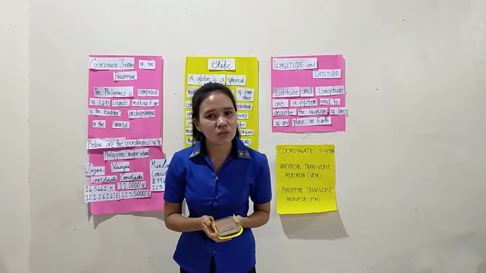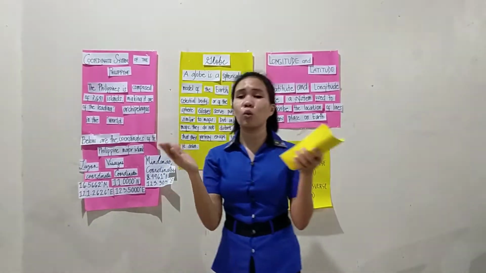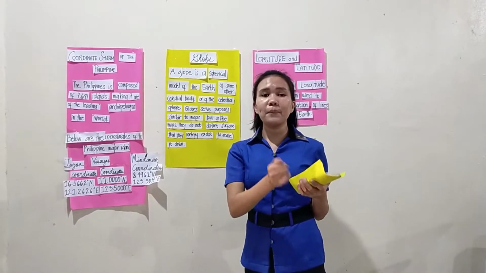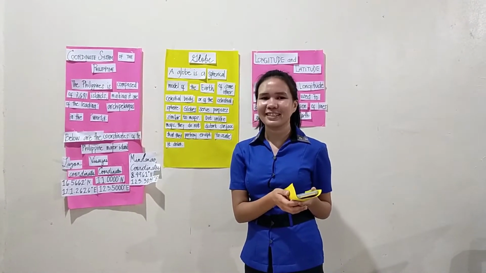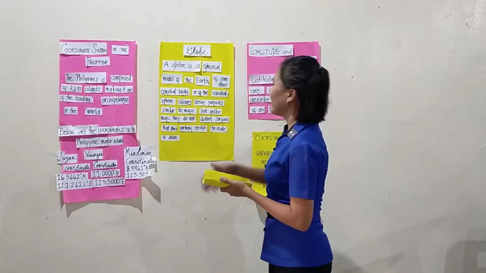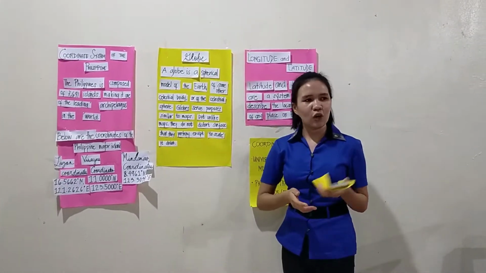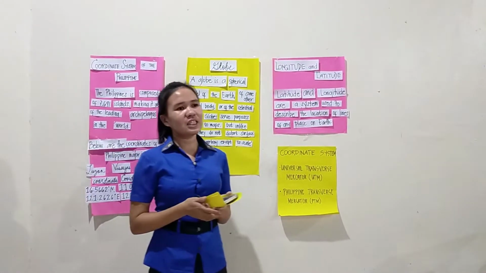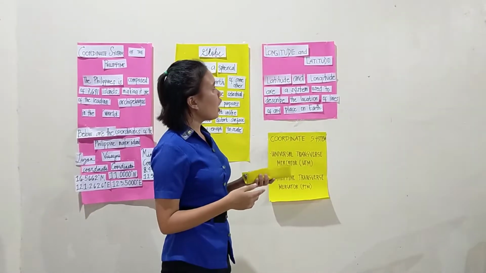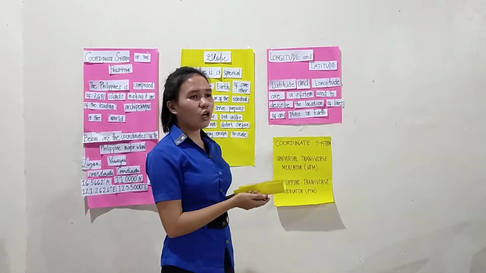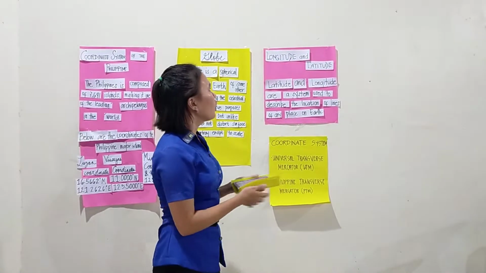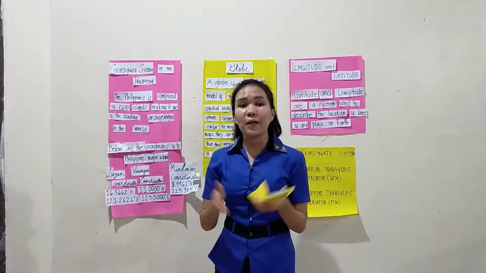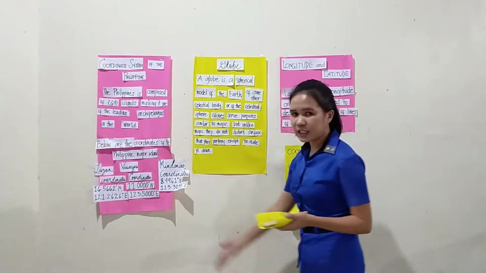How about group 2? What topic did you come up with for today? Mr. Galingan. Okay, very good. It's globe. Next we have group 3, Miss Sulaiman. What do you think is the topic you have come up with for today? Okay, very good. It talks about the longitude and the latitude. But before that, let us first define their meaning.